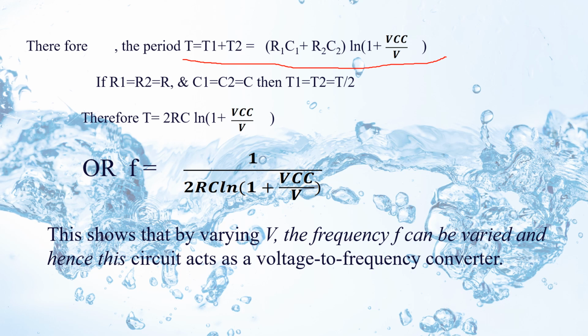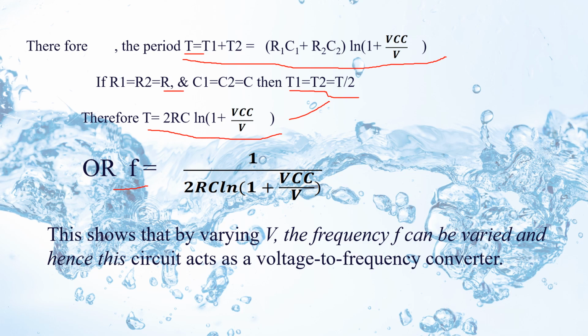Suppose R1 equivalent to R2 equivalent to R, C1 equivalent to C2 equivalent to C, and T1 equivalent to T2 equivalent to T by 2, then you will get capital T equivalent to 2RC log 1 plus VCC by V. If you take the reciprocal of this time period, you will get the expression for frequency, that is 1 by 2RC log 1 plus VCC by V.